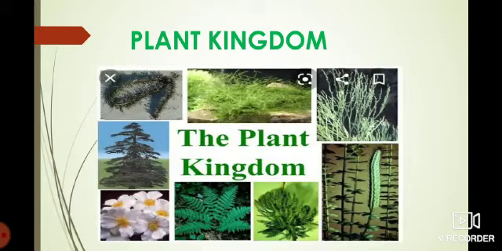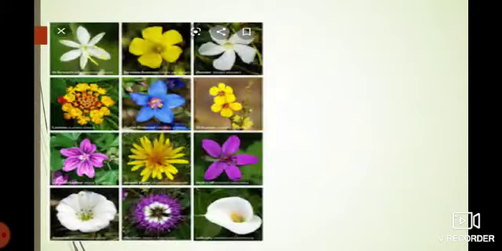Plants. The estimated number of plant species on the earth is 8.7 million. Among them, 6.5 million species live on land and 2.2 million species live in the ocean. Out of them, 4 lakh species are flowering plants, and the plant kingdom is divided into two sub-kingdoms: flowering plants and non-flowering plants.